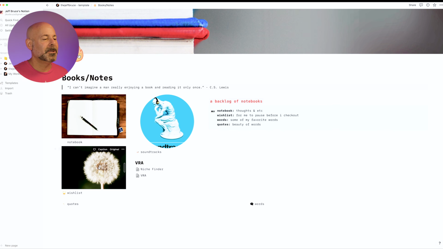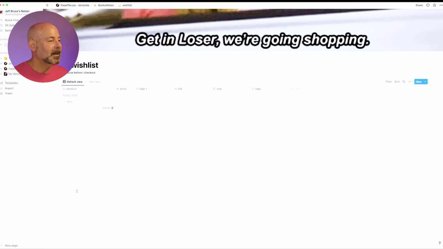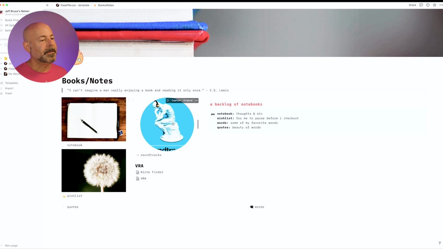Wish list. So this was really just something existing in the template. I don't know if I really need this, and I don't know if I would really make it for shopping sprees, but maybe if there's gear that I want to check out and potentially purchase in the future, maybe I would put that here. And then this over here is called Soundtracks. It's a book by John Acuff. I've mentioned a bunch of times the past few videos, and just notes from that book go on this page.